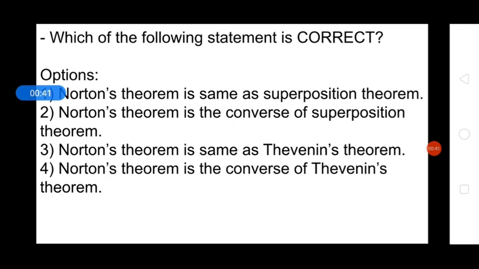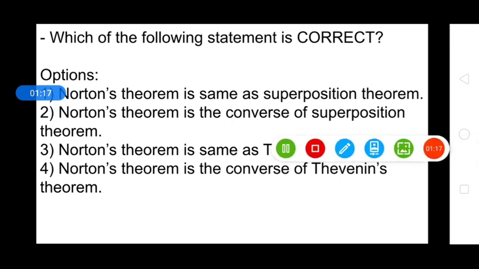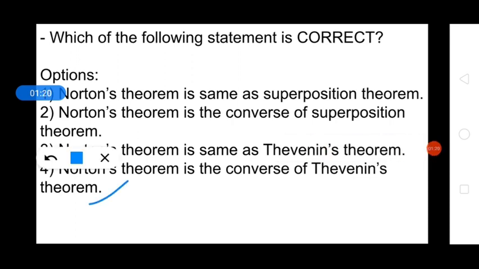So what happens in a Norton theorem? Any linear circuit containing several sources and several resistances can be converted into a single constant current source with a single resistance in parallel. But if we talk about Thevenin theorem, then any linear circuit can be converted into a constant voltage source with a single resistance in series. So this is the basic difference between Norton theorem and Thevenin theorem. So we can say that Norton theorem is the converse of Thevenin theorem. So the right answer will be fourth. Norton theorem is the converse of the Thevenin theorem.